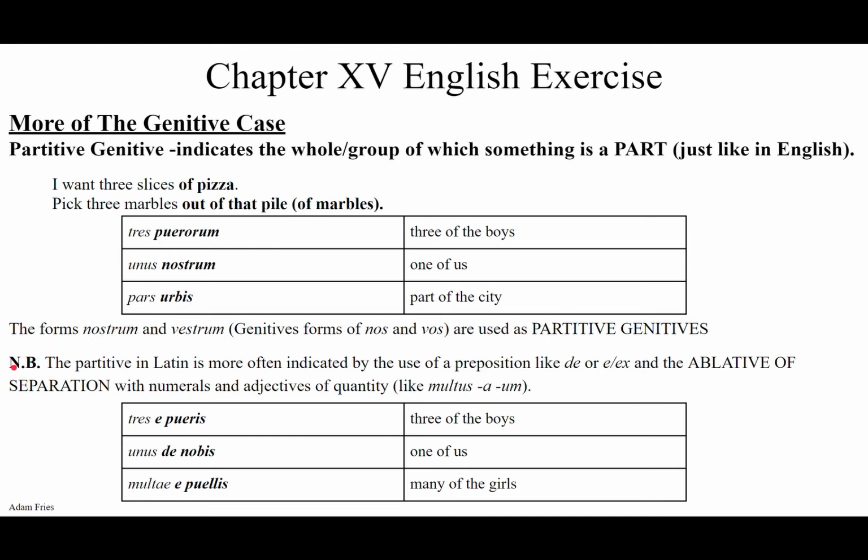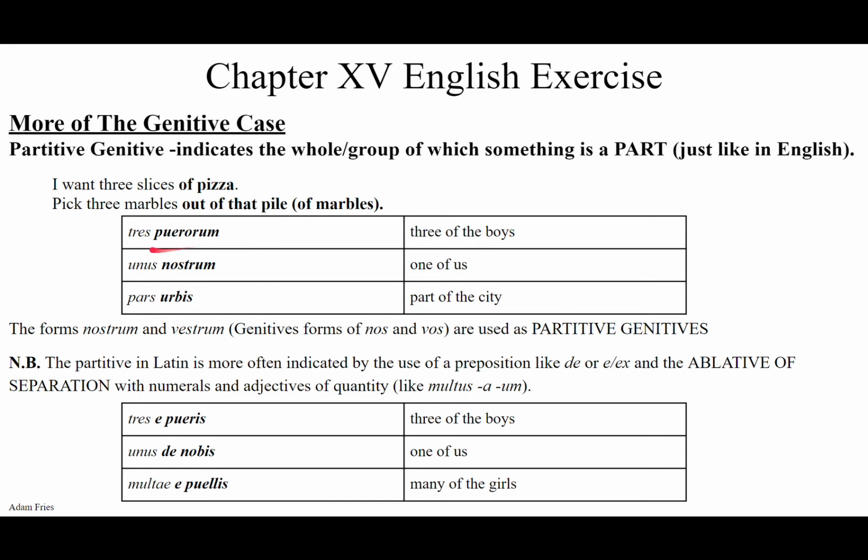Keep in mind, nota bene, note well, that the partitive in Latin is more often indicated by the use of a preposition like de or ex plus the ablative of separation if you're working with numerals and adjectives of quantity, like multi, which is an adjective denoting quantity, number. So tres e pueris is actually more usual and regular than tres puerorum.